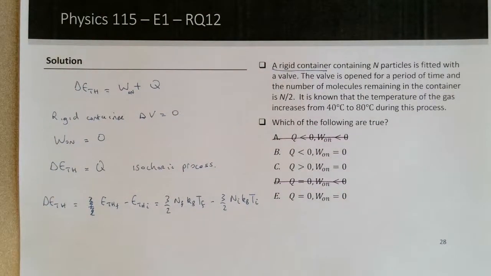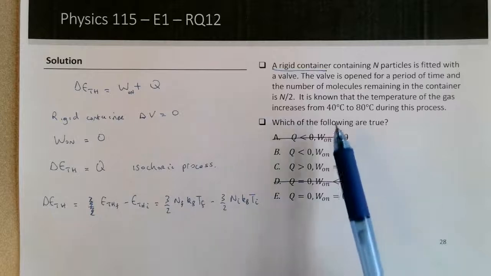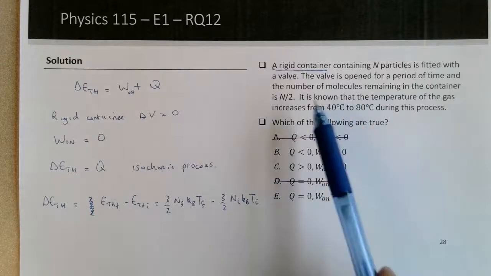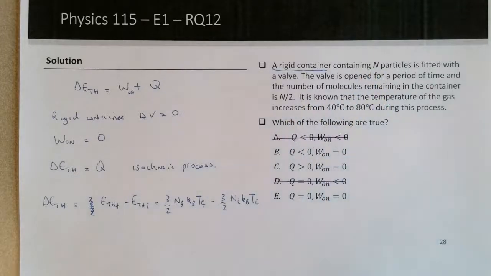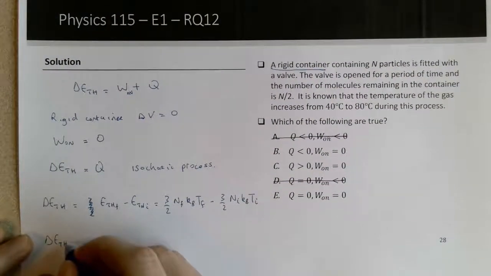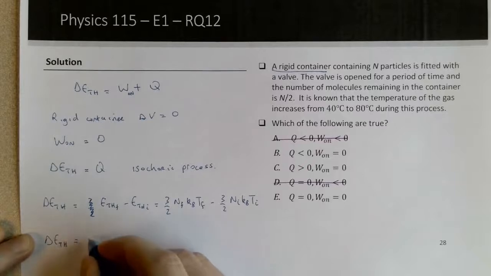Now I picked some specific values for this question, noting what seems to be a doubling of temperature. Of course, it's not an absolute value compared to the N's. So let's take delta E thermal.